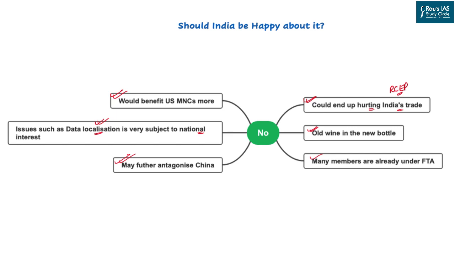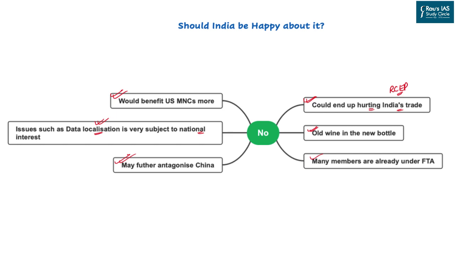Now the point is what India should do. The answer to this question would be that India should go for a wait and watch approach. Let the entire framework of this organization come into picture and then take the final decision to go ahead with this proposal or not. India will always have an open window to criticize or to leave this organization if India finds any kind of future threat to its economy or to its polity.